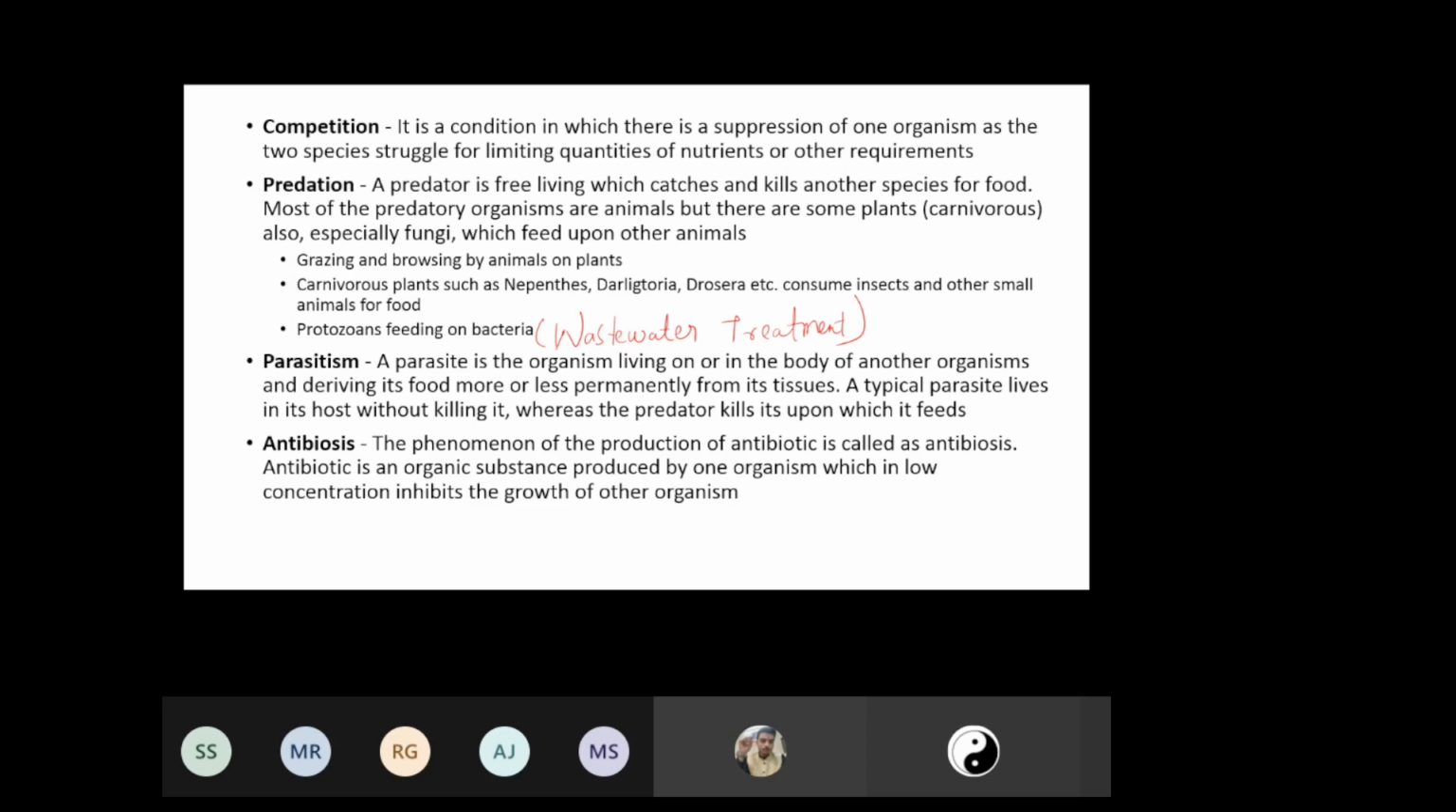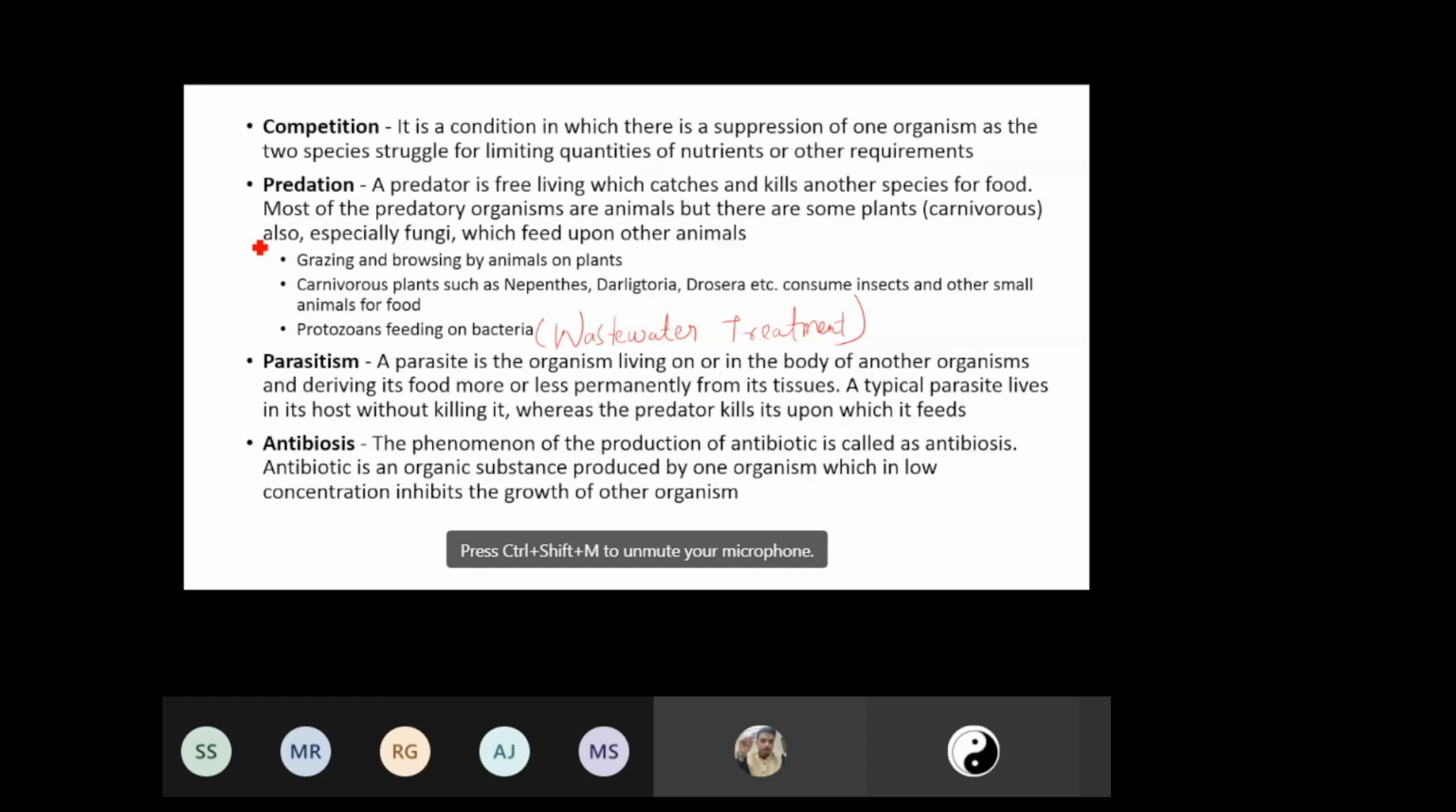Whereas the difference between parasite and predator is that in the case of a predator, the predator kills the organism upon which it feeds. For example, viruses are the best examples of parasites, because without a host, they will not be able to grow and reproduce and multiply.